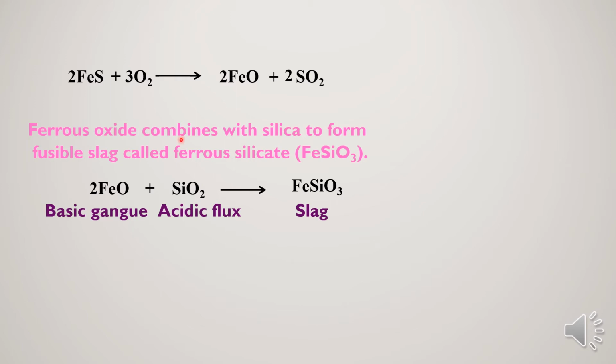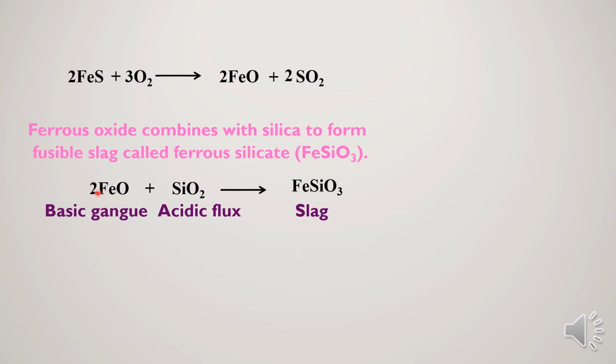Here, the FeS, ferrous sulfide, is completely oxidized into FeO, iron oxide. And what is this iron oxide? It is gangue, in the sense an impurity. We don't want this iron. In the extraction of copper, iron acts as an impurity. We are extracting copper, right? So if we want copper, then we need to remove this iron.